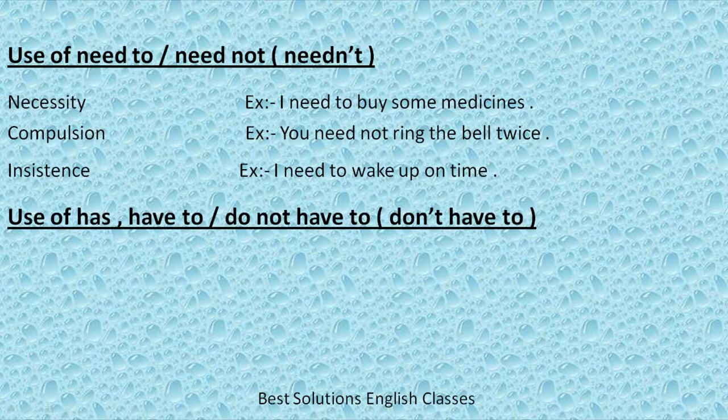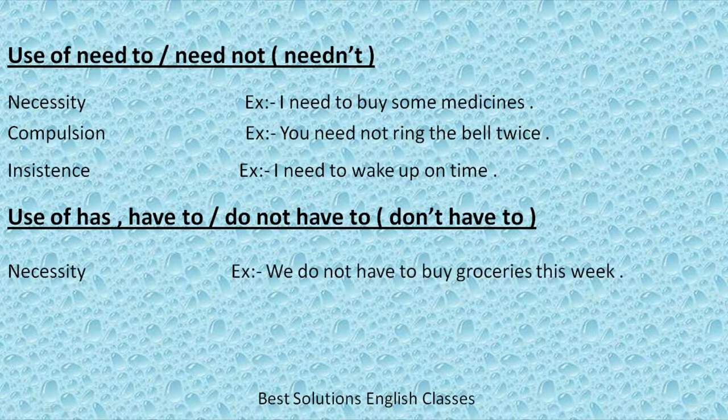Next modal is has or have to or do not have to. These modals are used to show necessity, for example, we do not have to buy groceries this week. To show obligation, we have to attend the function.